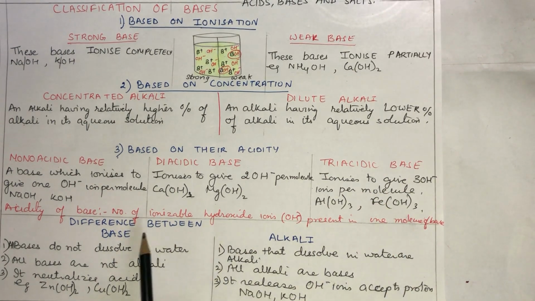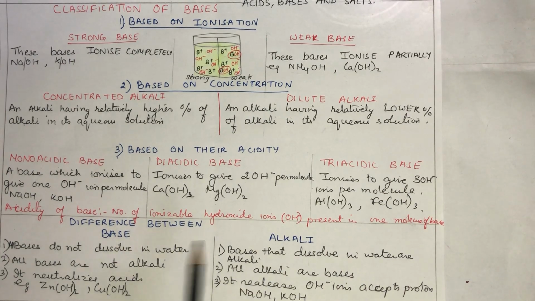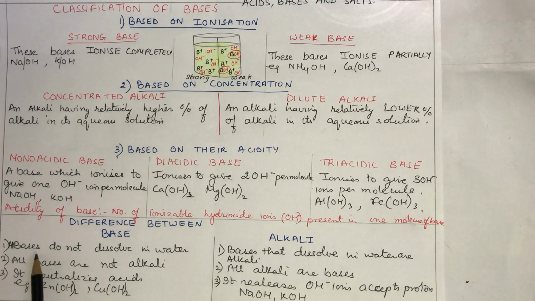Now what is the difference between a base and an alkali? A very important question from the examination point of view. All bases do not dissolve in water. Those bases that dissolve in water are called alkalis. That means an alkali is also a base, isn't it? But all bases are not able to dissolve. That is why all bases are not alkalis, but all alkalis are bases.